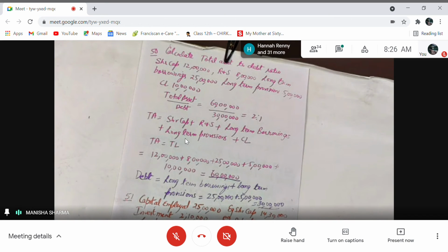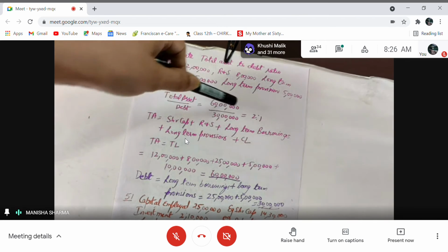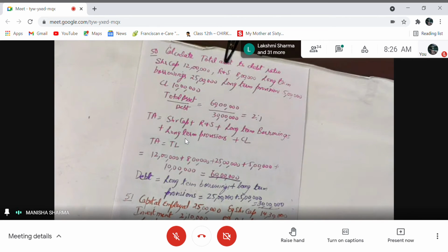The only concept we have used here is that total assets is equal to total liabilities, because total assets were not there. Only liabilities were given in the sum. By adding up the liabilities, I could make it equal to total assets. So 60 lakh divided by 30 lakh, the answer is coming out to be 2:1.